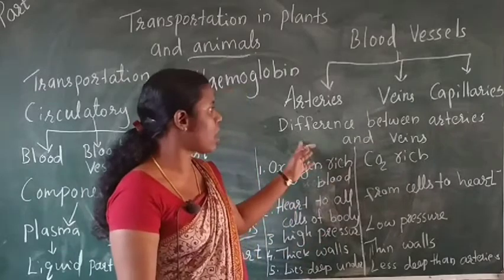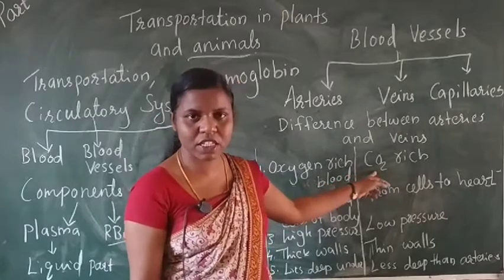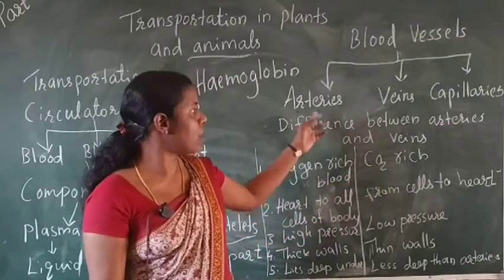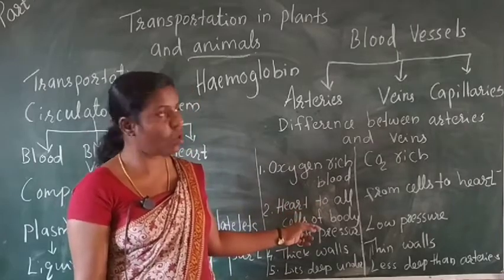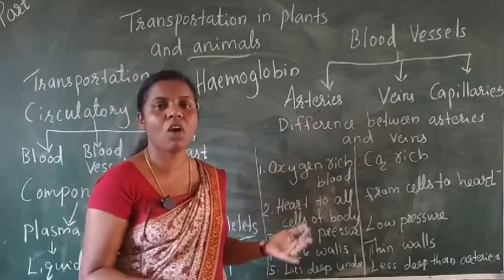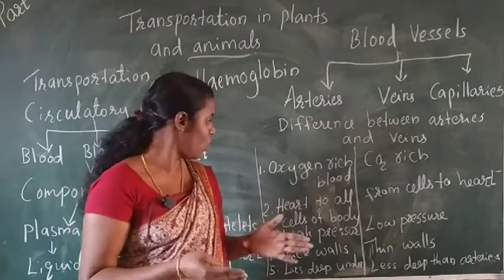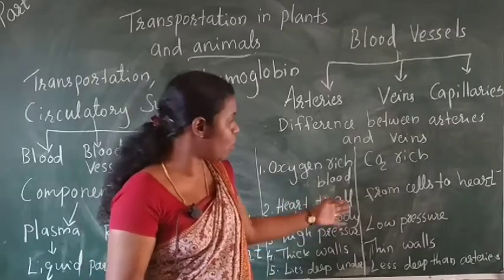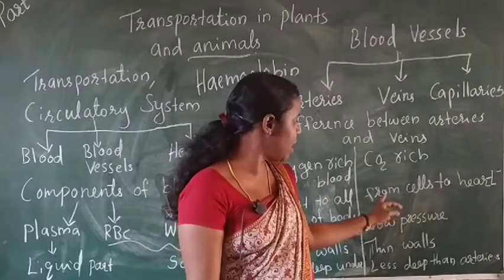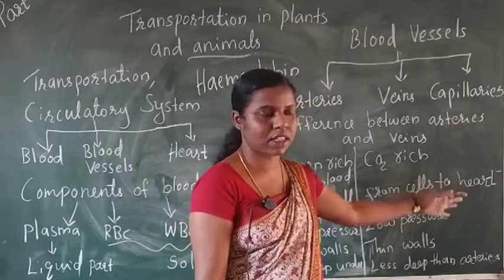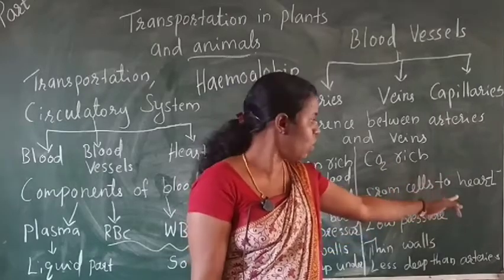Arteries carry oxygen rich blood, and veins carry carbon dioxide rich blood. Arteries carry oxygen rich blood from the lungs to the heart and to all parts of the body. Then veins carry carbon dioxide rich blood from the cells to the heart.